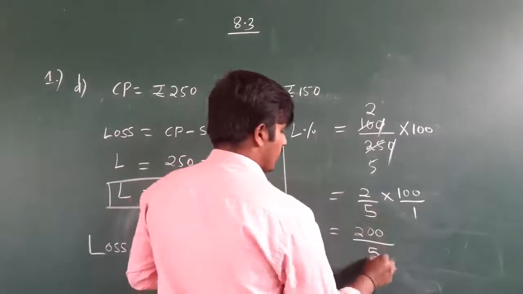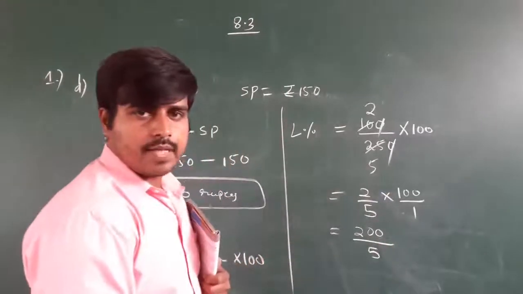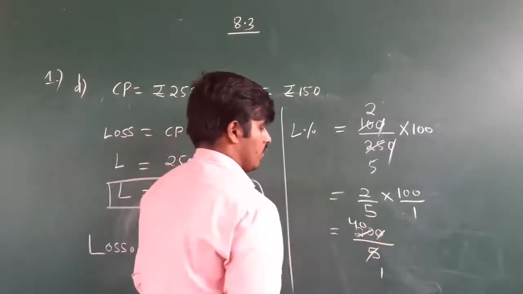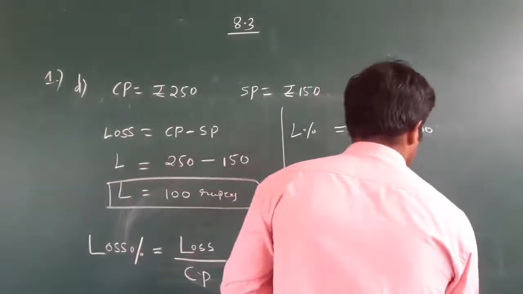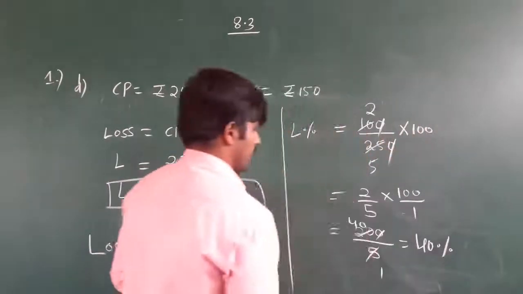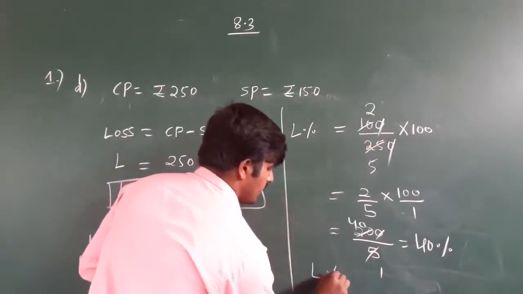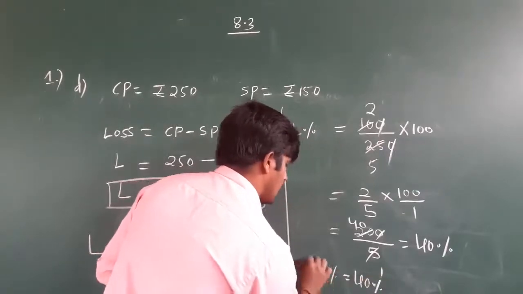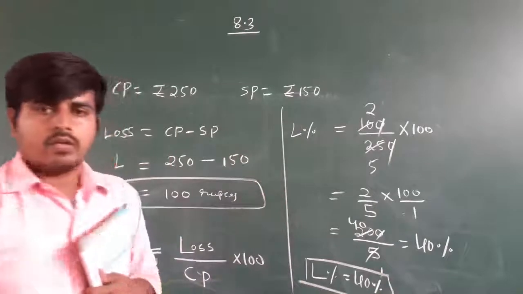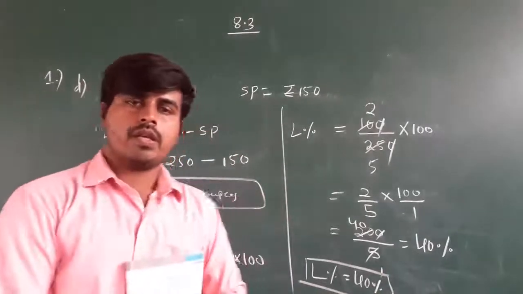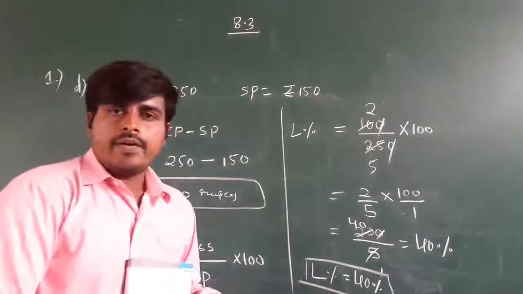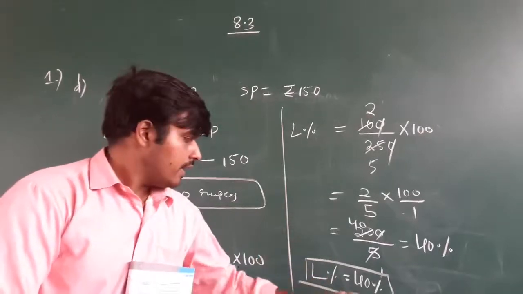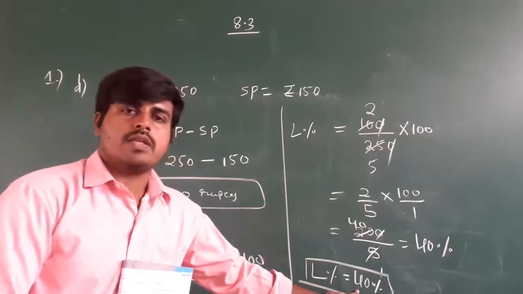5 into 1 is 5. Again cancellation takes place. 5 1s are 5, 5 4s are 20, 5 zeros are 0, which is nothing but 40%. Therefore loss percentage is 40%. What does it show? For every 100 rupees he has invested, he lost 40 rupees.